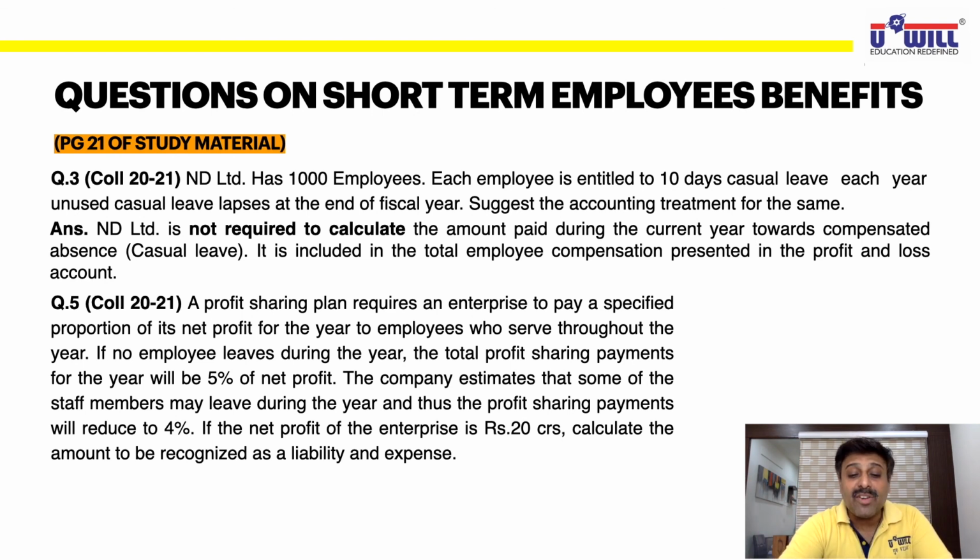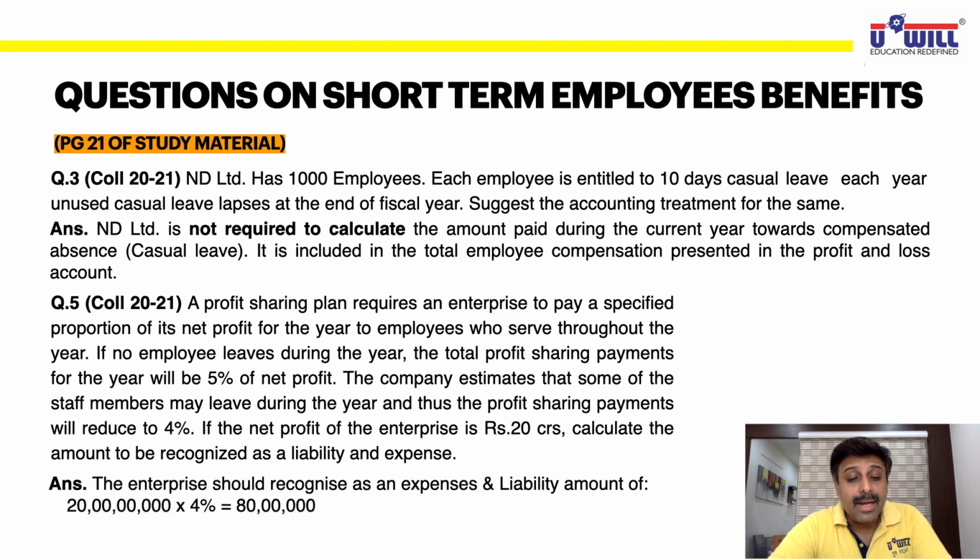If the net profit of the enterprise is 20 crores, then calculate the amount to be recognized as a liability and expense. 20 crores, 4%. What will that be equal to? 80 lakhs. 80 lakhs will be recorded as an expense and liability based on the estimate. Though we have to pay that bonus in the next year, you will debit it as an expense of the current year. The enterprise should recognize as an expense and liability the amount of 20 crores into 4%, 80 lakhs.